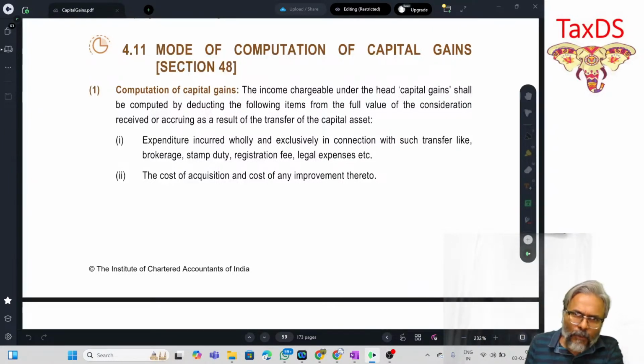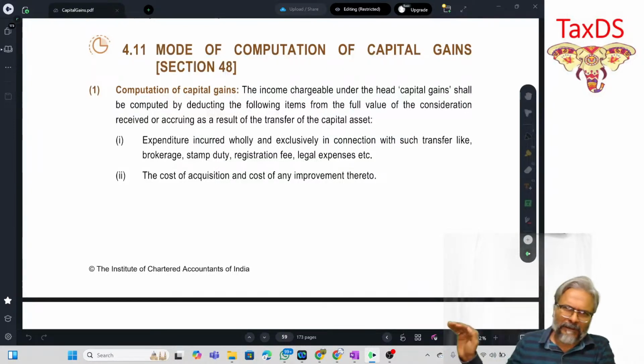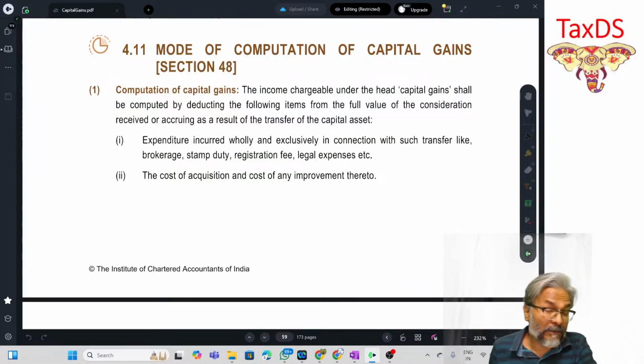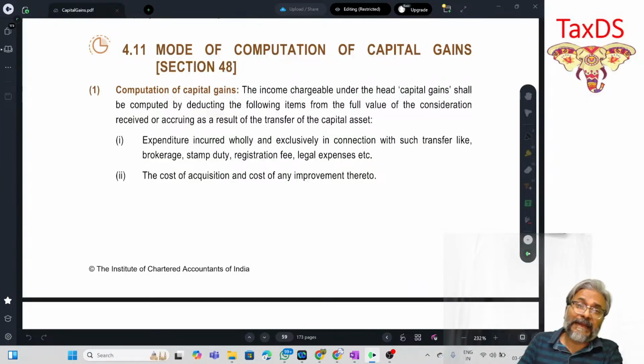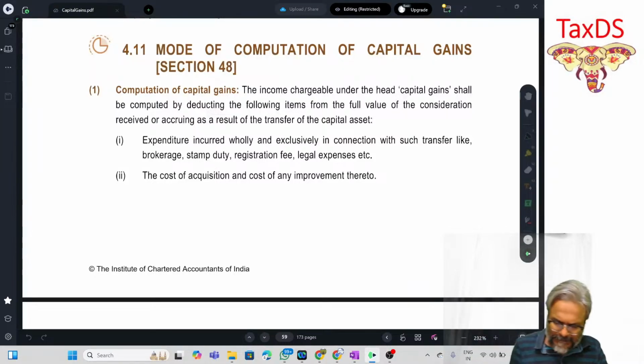But now with this amendment, across all levels, the benefit of indexation has been taken away. However, students, there is only one exception that has been put up here. Only one exception. What is that exception? We will see in this particular context.